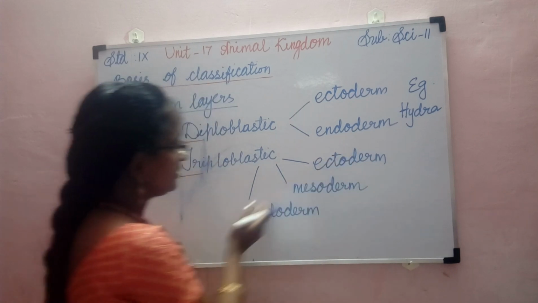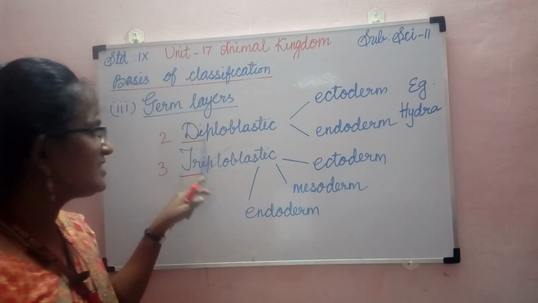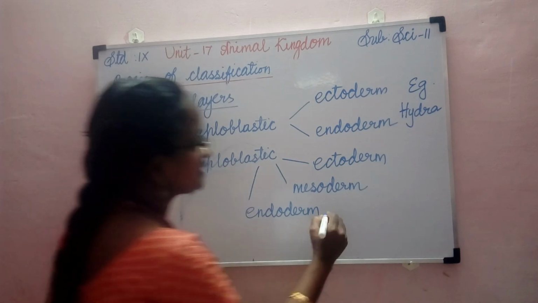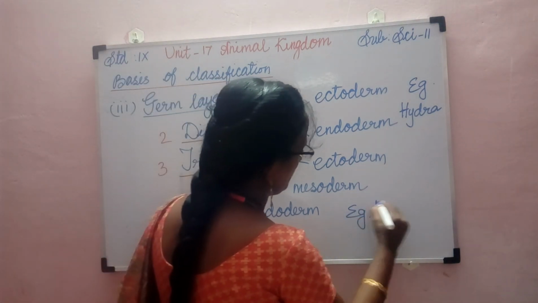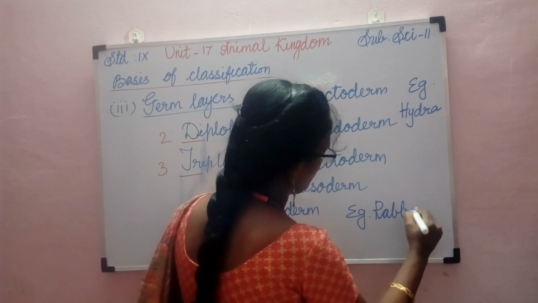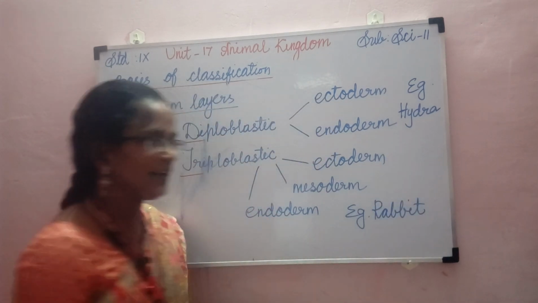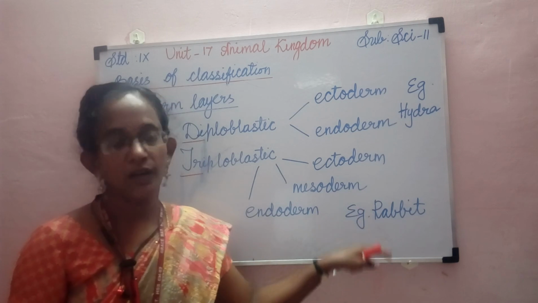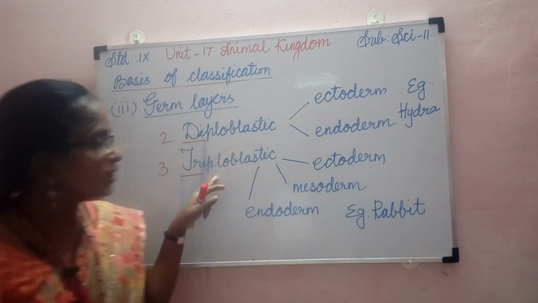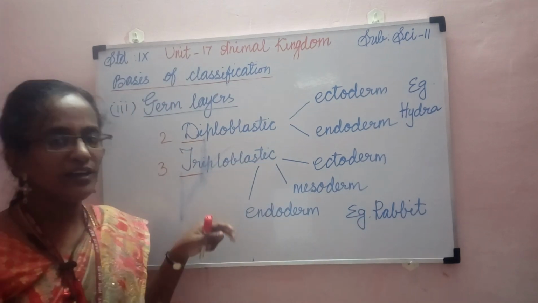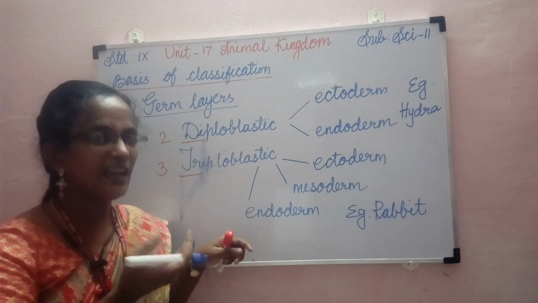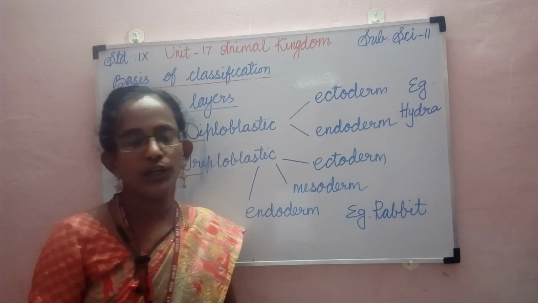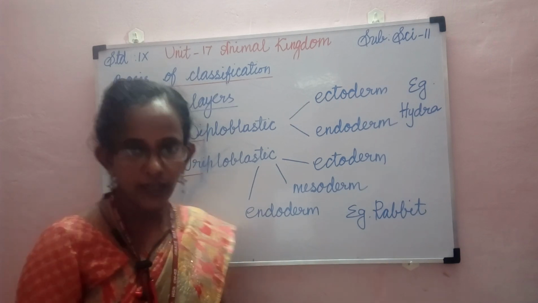So three layers are present, so these animals are called triploblastic animals. An example of a triploblastic animal is the rabbit. During the embryonic stage, before the rabbit is born, when it is in the mother's womb, it has three germ layers, and when it starts to grow and matures, these germ layers get differentiated into different organs.